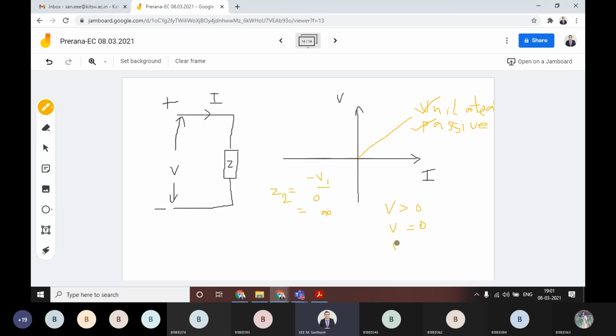But whenever v is less than 0, it is not following that. Whenever v is less than 0, the I value is indefinite. You don't know the value, that is not defined. For that reason, this also represents non-linear. Okay, as simple as that. No need to get confused here.